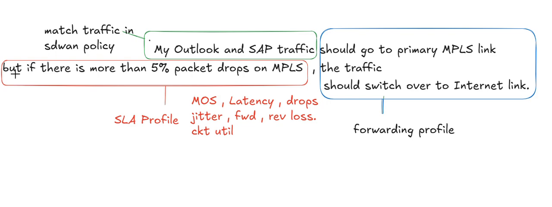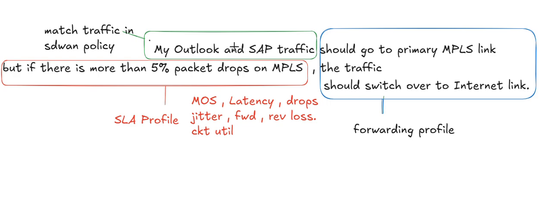We are going to match this in the SD-WAN policy, where we select the source, destination, applications. Here this line, but if there is more than 5% packet drops on MPLS, we will match this line and we will configure an SLA profile based on this statement. An SLA profile will monitor your latency, packet drops, MOS, jitter, forward and reverse loss, and circuit utilization.